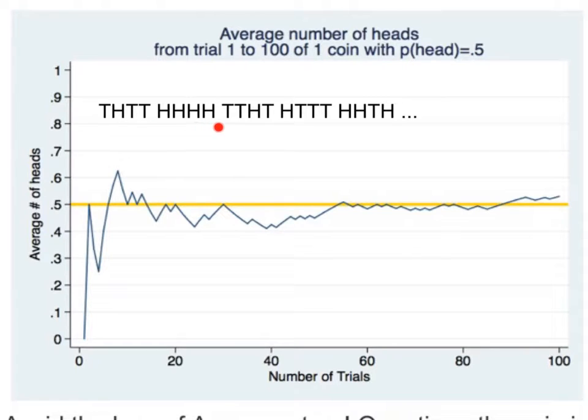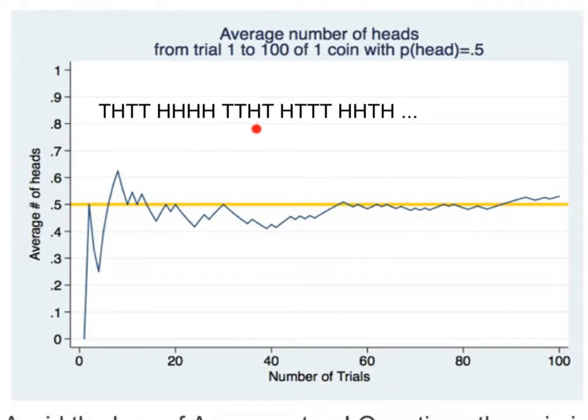Here's a list of the first 20 outcomes of the coin flip, and you can see that initially we got tails, and that accounts for this starting location, that after one coin flip, we have 0% heads. And then we received heads, and that took us back up to 0.5, because now half of our results are heads. And then we got two tails in a row, which put us down to 0.25, a quarter of our results are heads at that moment. And then we got four heads in a row, so that sent us all the way up here. So at the end of 8 coin flips, we now have 5 heads, which is 0.625, or 62.5%.